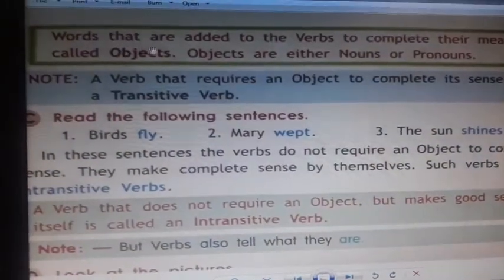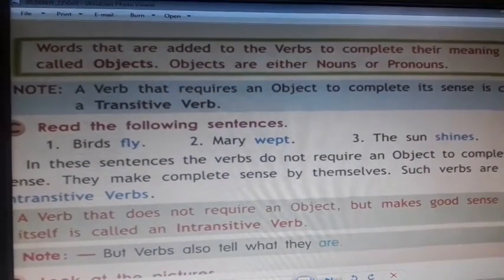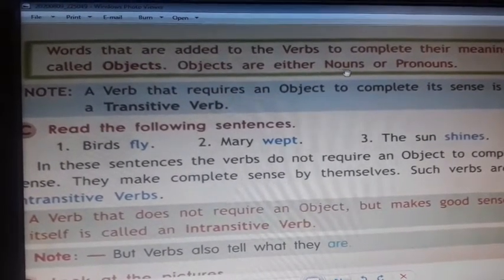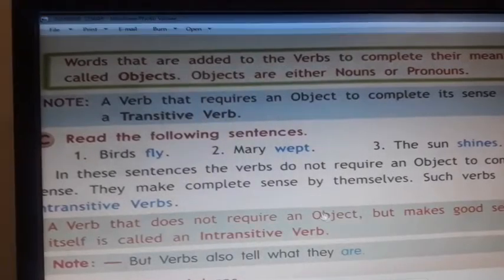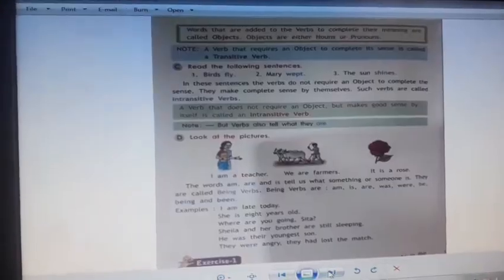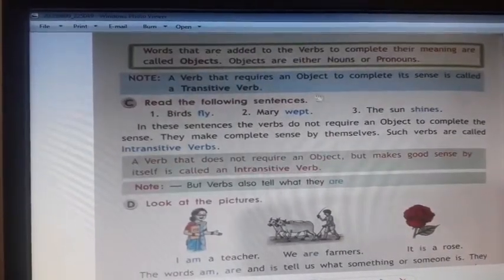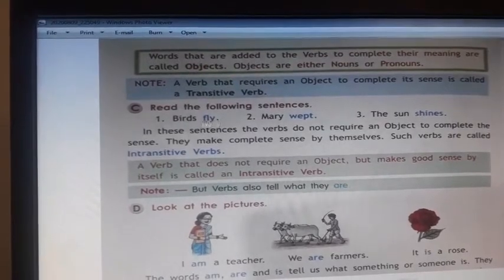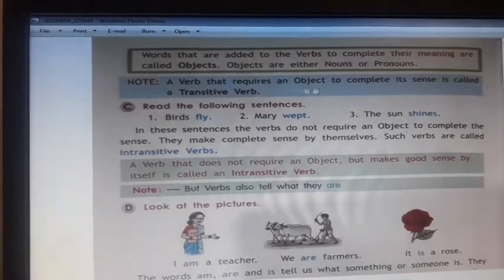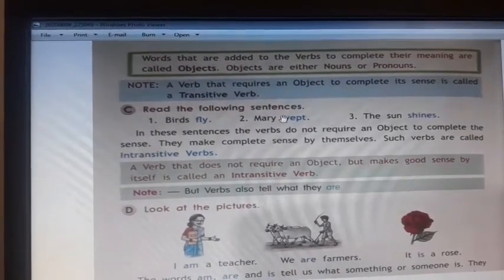Words that are added to the verbs to complete their meanings are called objects. Objects are either nouns or pronouns. So we understand the word which comes after the verb is called the object. Note, a verb that requires an object to complete its sense is called a transitive verb.